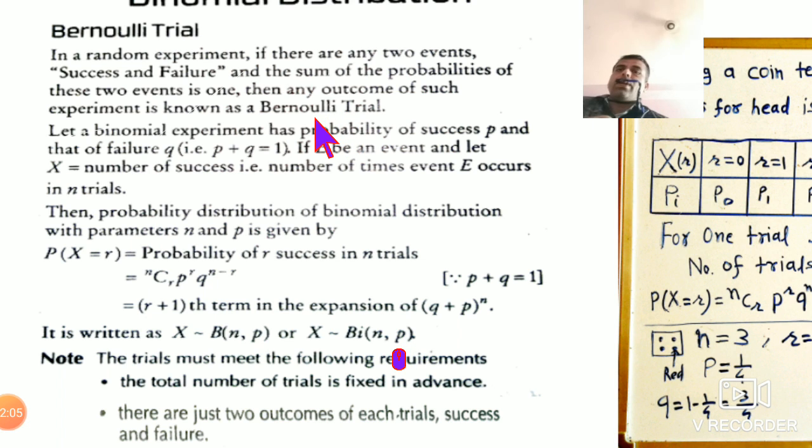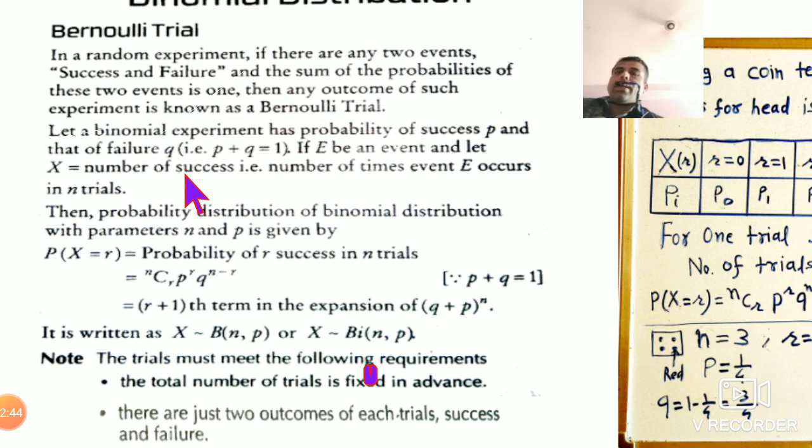So this is called Bernoulli trials if you get only two results, success or failure. Such types of experiments are called Bernoulli trials. Suppose tossing a coin, that is also an experiment of Bernoulli trials. So let a binomial experiment have probability of success P. We are giving probability of success equal to P, and failure always equal to Q. So always P plus Q equals 1 for one trial. If E is the event, suppose E is the event for success, and let X equal the number of successes.